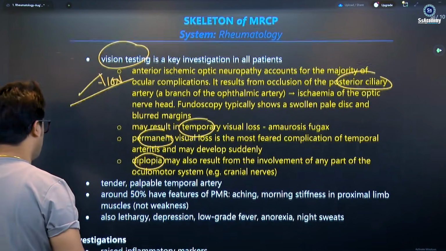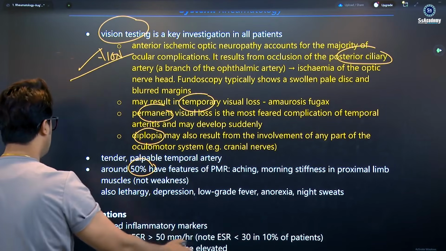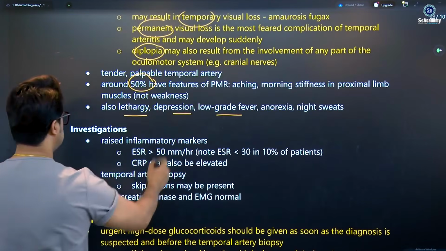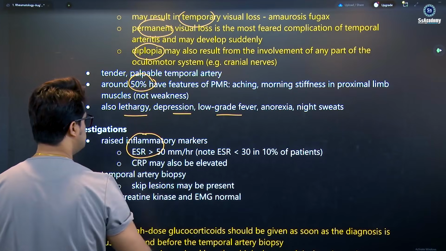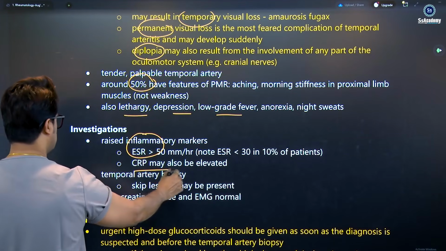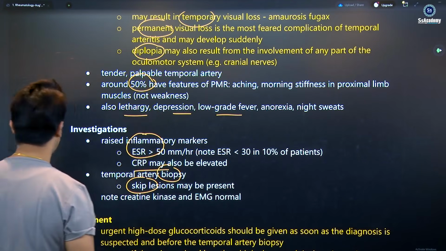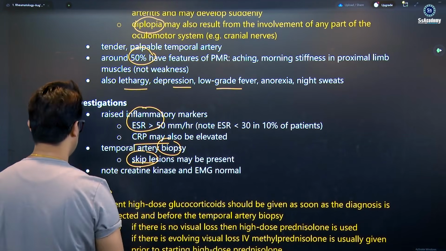Tender palpable temporal arteries, 50% have features of PMR, also lethargy, depression, low-grade fever. Investigations show raised inflammatory markers, ESR more than 50, and CRP may also be raised. Temporal artery biopsy shows skip lesions, which means sometimes you cannot get the findings and the biopsy can be normal because of the skip.